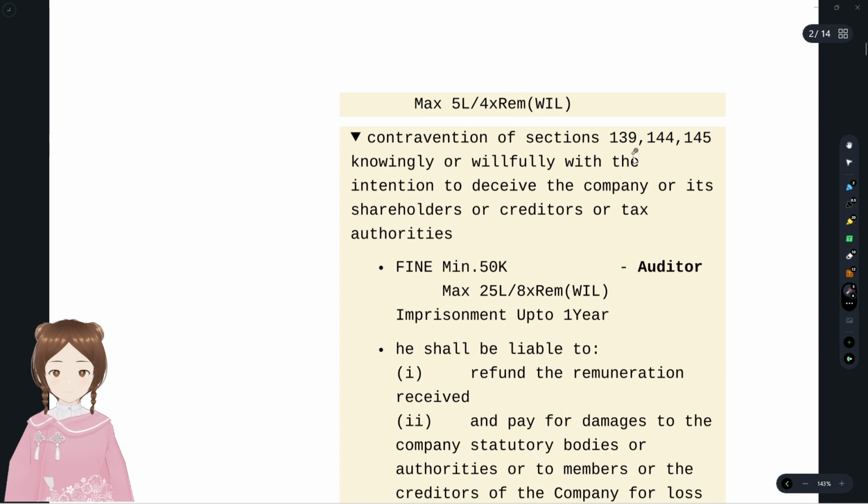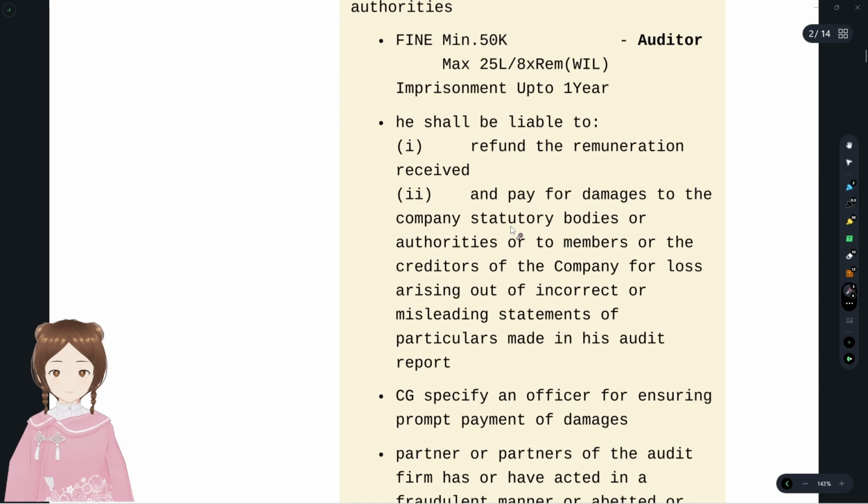If the auditor has willfully contravened sections 139, 144 and 145, that is, he contravened the provisions knowingly or willfully with an intention to deceive the company, shareholders, creditors and tax authorities, the fine would be minimum 50K, maximum 25 lakhs or 8 times the remuneration, whichever is lower, and imprisonment up to 1 year.